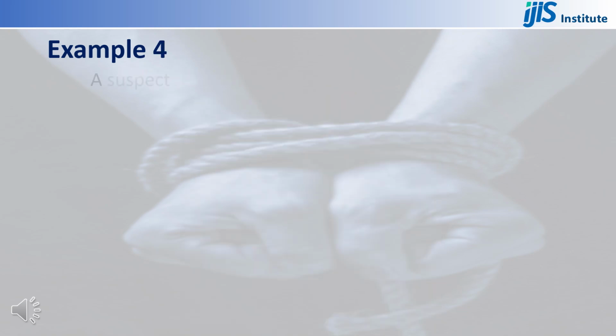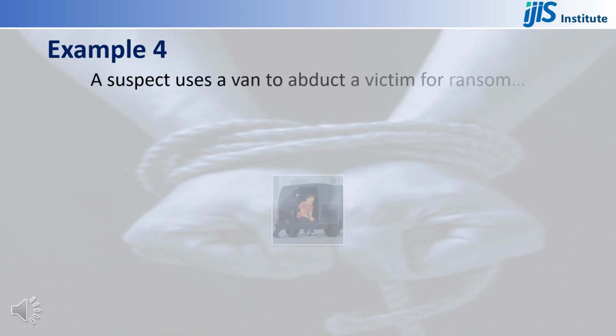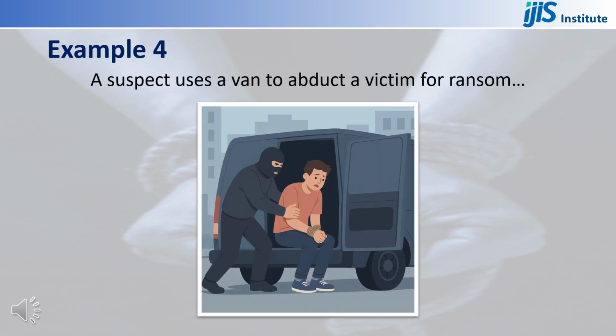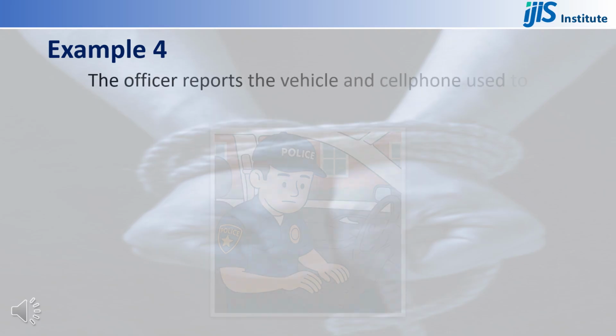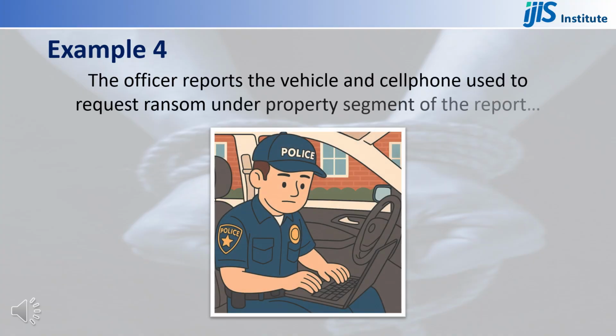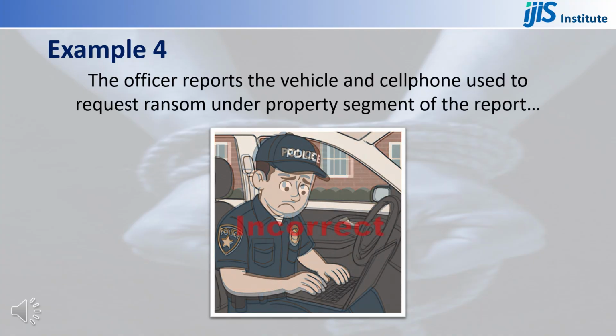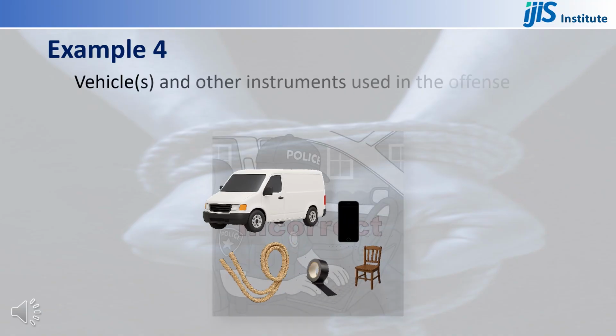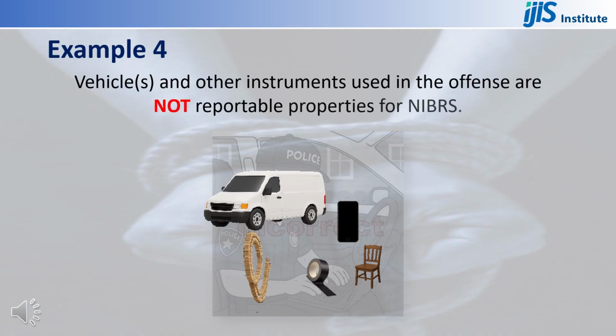One last example. A suspect uses a van to abduct a victim for ransom. The officer reports the vehicle and cell phone used to request ransom under property segment of the report. Incorrect. Vehicles and other instruments used in the offense are not reportable properties for NIBRS.